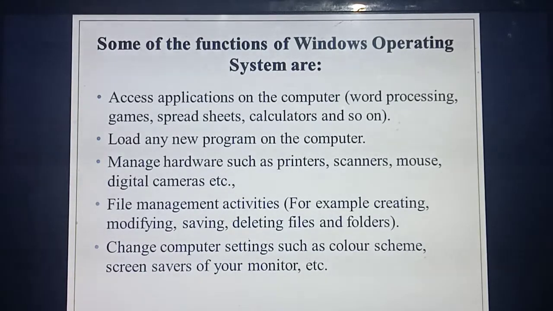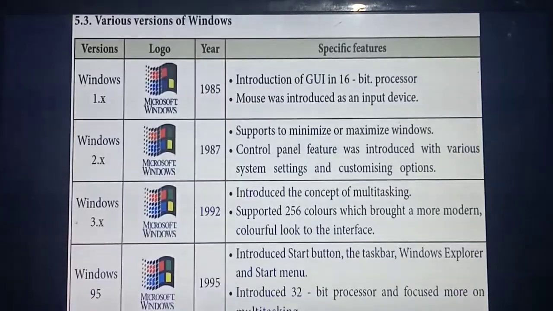So what are the functions of the Windows operating system? You can access a lot of applications, whatever they may be: a word processor, games, spreadsheets, calculators. You can also install a new program. The hardware devices connected to the computer can be managed by this operating system. And also a lot of file management activity. What are file management activities? You can create a new file, delete, whatever it may be. And you can change the settings. What are the settings? Color scheme, screen savers, and so on. Understood? Okay, listen carefully.